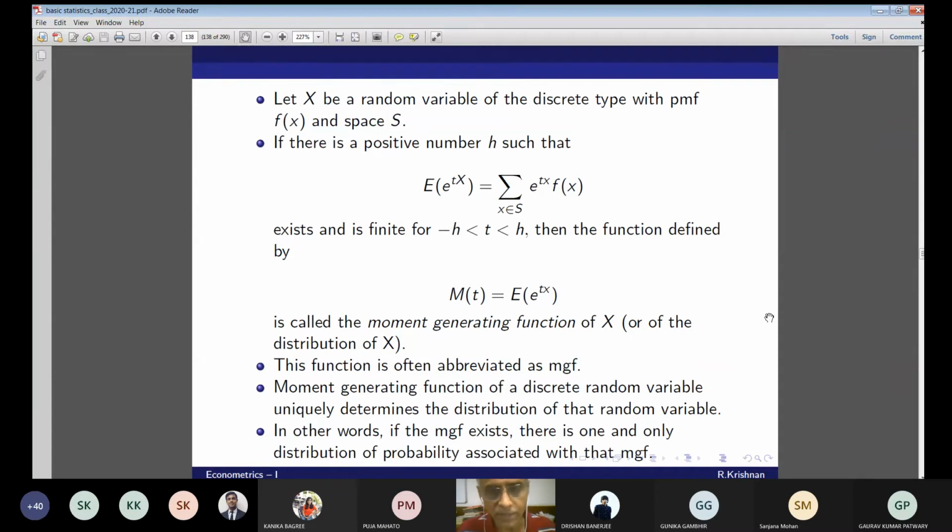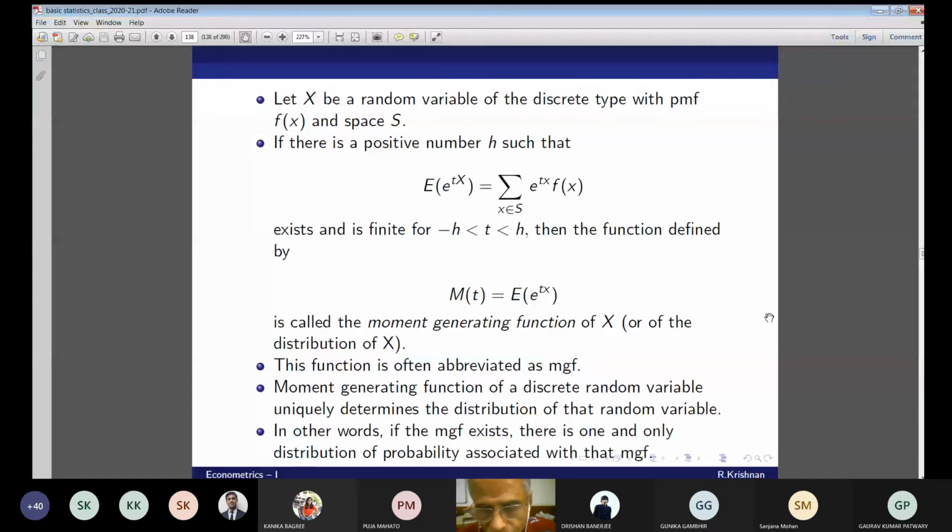If there is a positive number h such that the expected value of e^(tX) is equal to the summation over x in S of e^(tx) f(x), where f(x) is the PMF of X, multiplied by e^(tx). This is not a matrix, so I don't have to say pre-multiplied. This is multiplied by e^(tx). It exists if there is a positive number h such that this exists and is finite for t between minus h